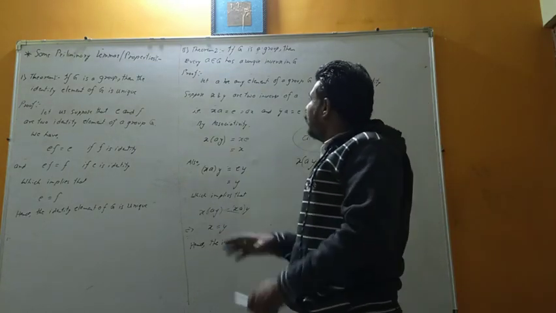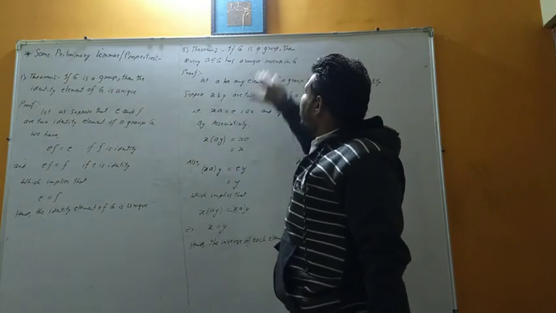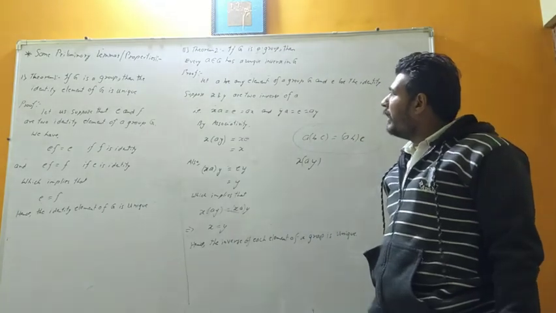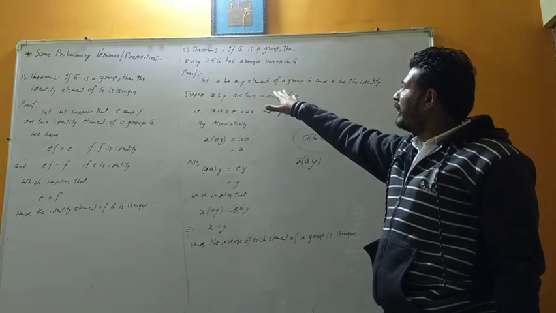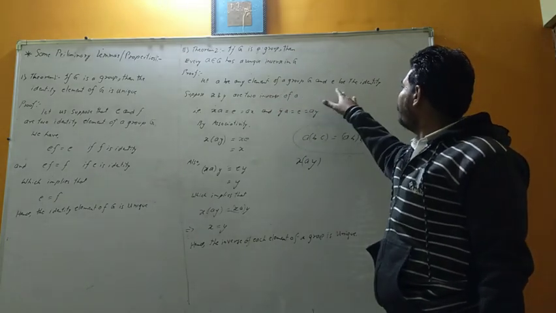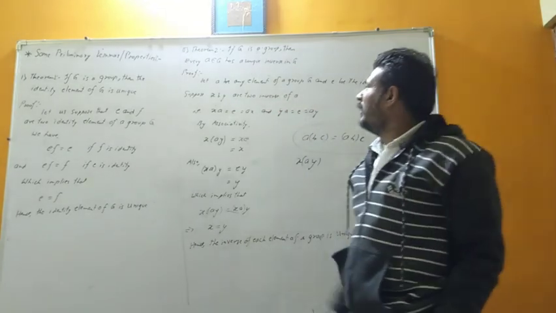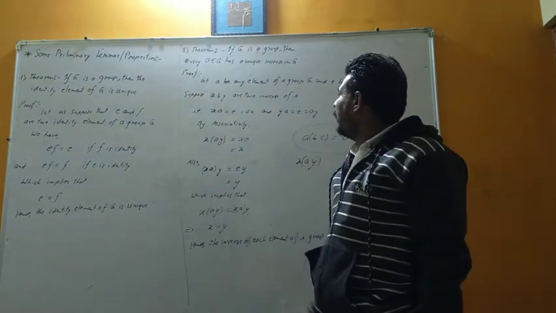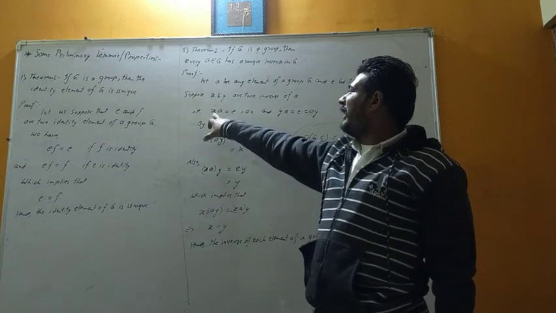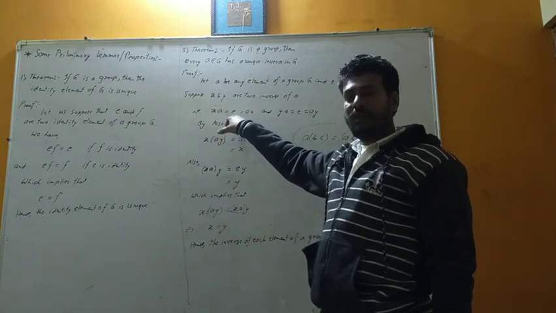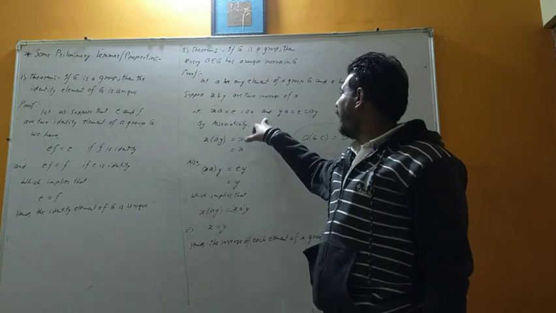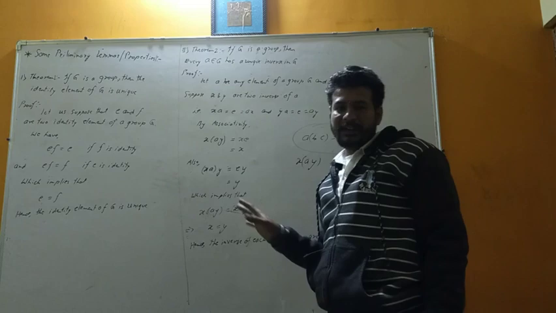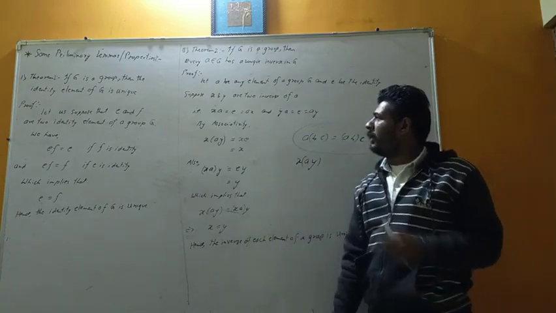Yes, so where are we? If G is a group, then every A belongs to G has a unique inverse in G. We have seen that A is any element of a group G and E is the identity element. X and Y are the two inverses of A. At that time, by definition, A into X is equal to E, and Y into A is equal to E. It is one and the same by the definition of identity element.